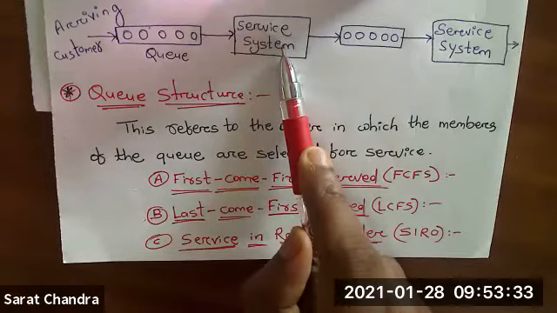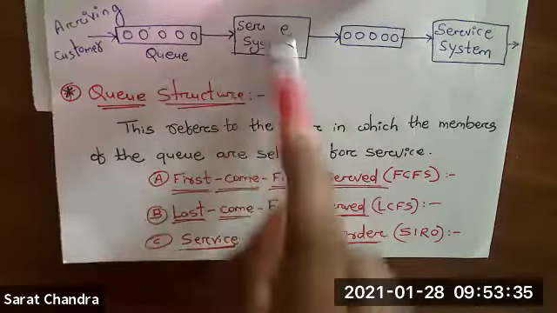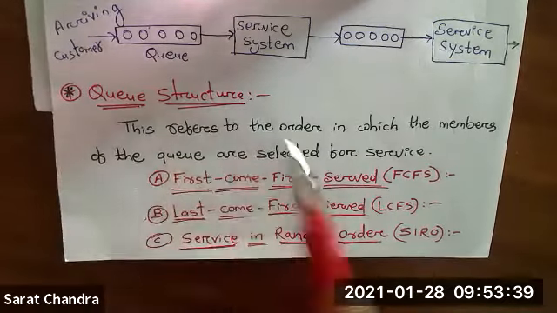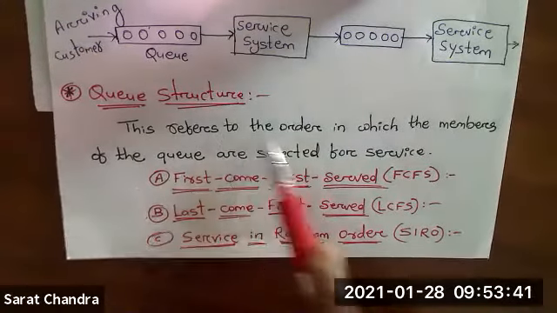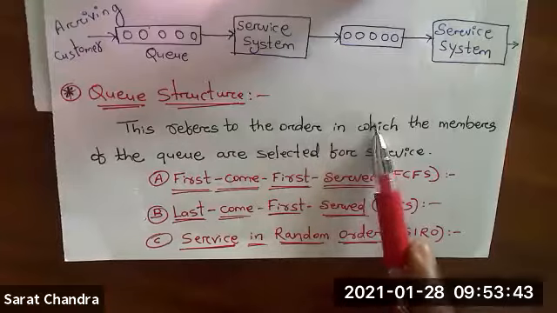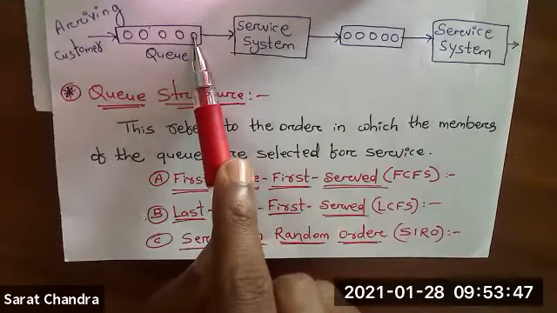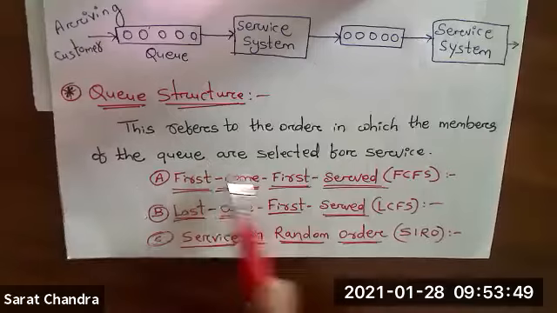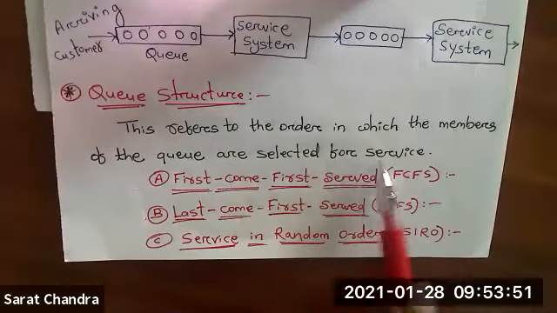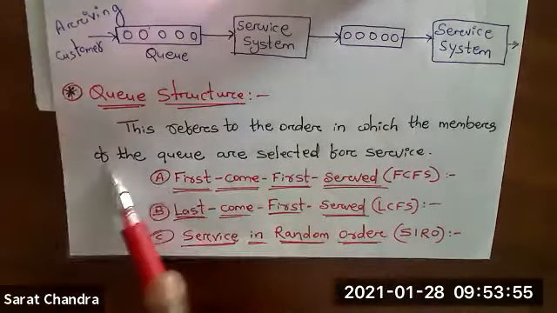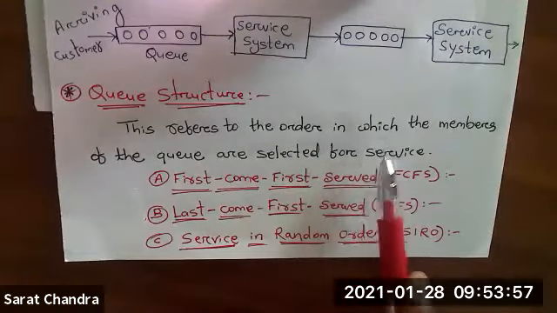Those 3 possibilities are identified by the queue structure. So this refers to the order in which the members of the queue are selected for service.